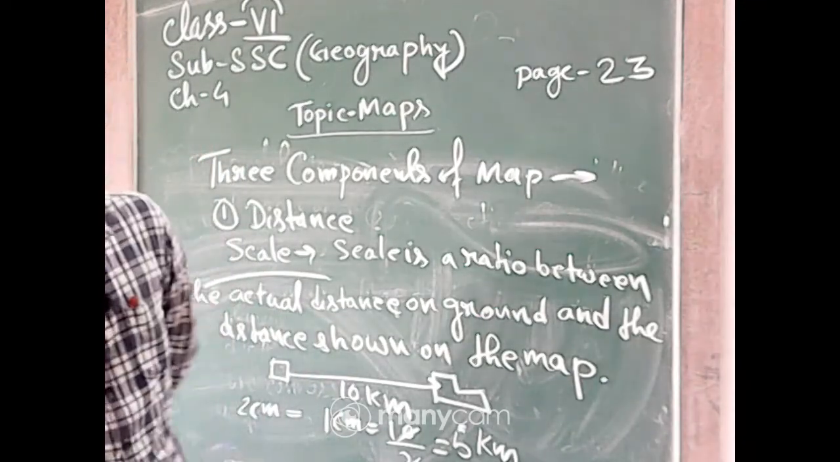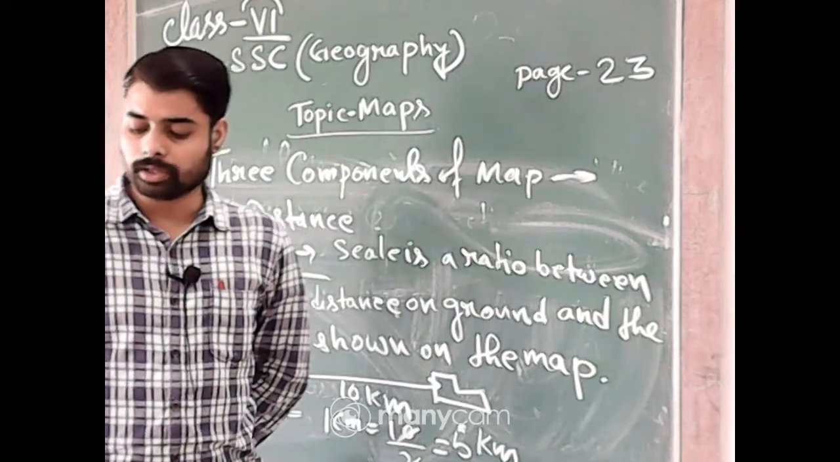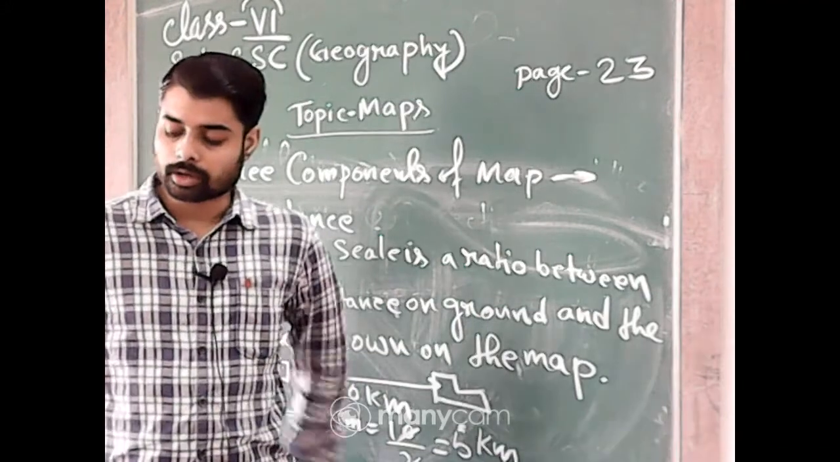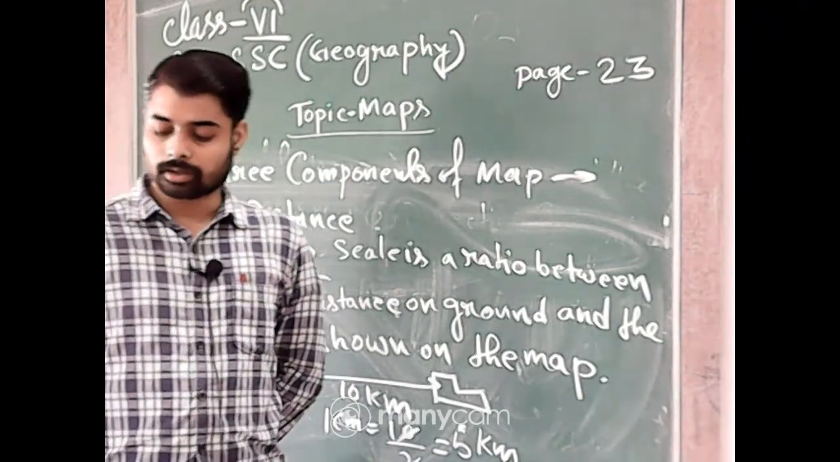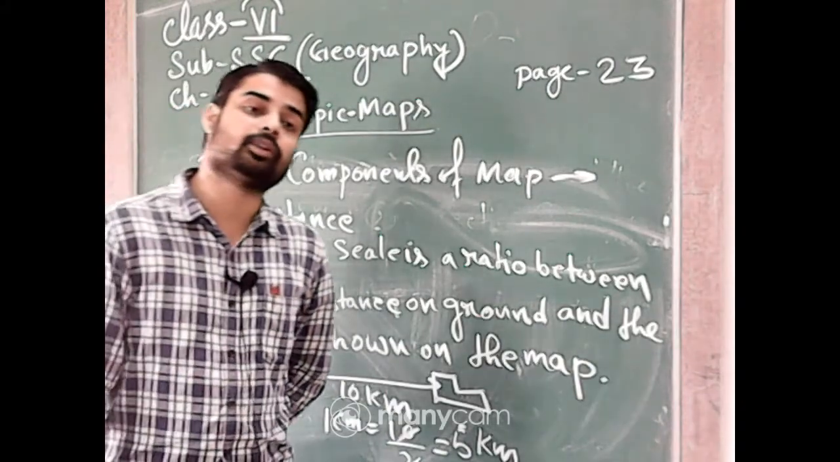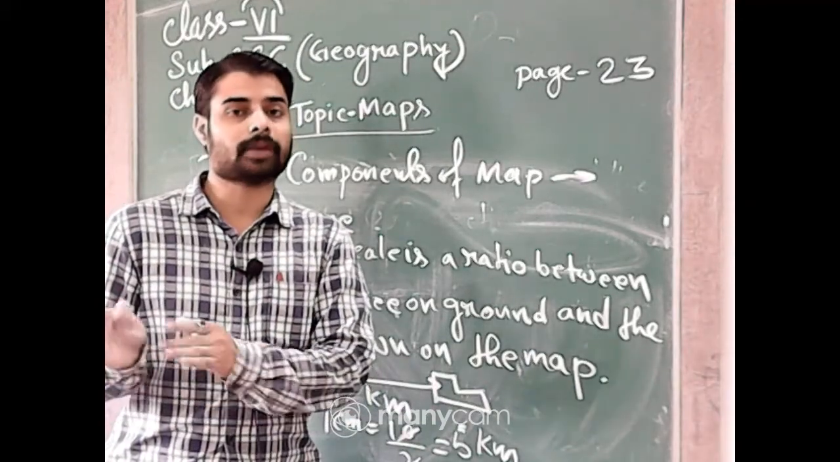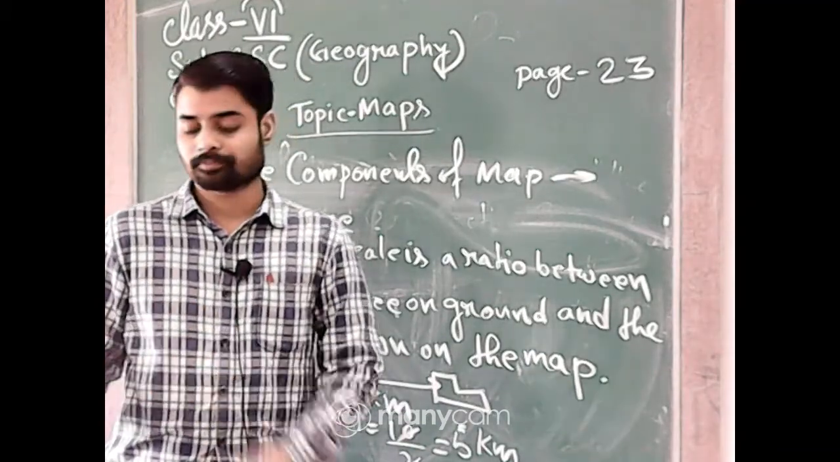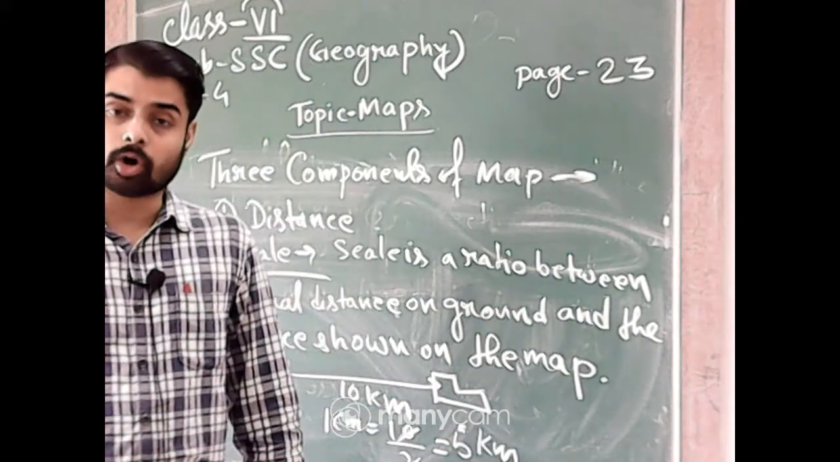When large areas like continents or countries are to be shown on a paper, then we use a small scale, okay, such as 5 centimeter on the paper actually showing 500 kilometer on the ground. 5 centimeter on paper shows 500 kilometer of the ground. It is called a small scale map.